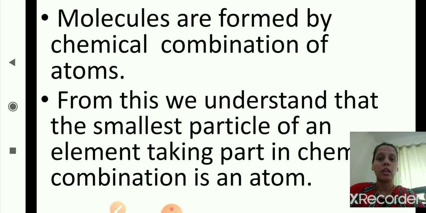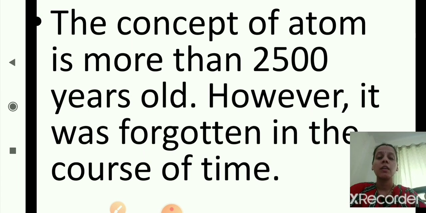Now the next. The concept of atom is more than 2500 years old. However, it was forgotten in the course of time.